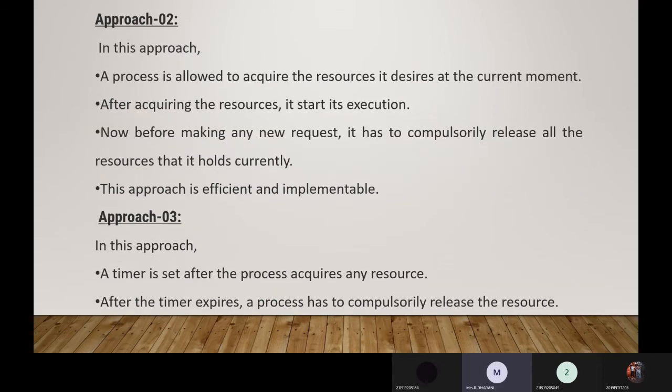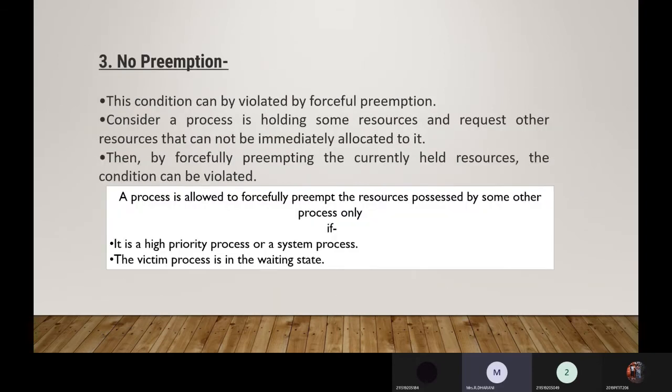The next one is non-preemption, the third condition. How can we violate non-preemption? This condition can be violated by forceful preemption. Consider a process holding some resources and requesting other resources that cannot be immediately allocated to it. Then by forcefully preempting the currently held resources, that condition can be violated.